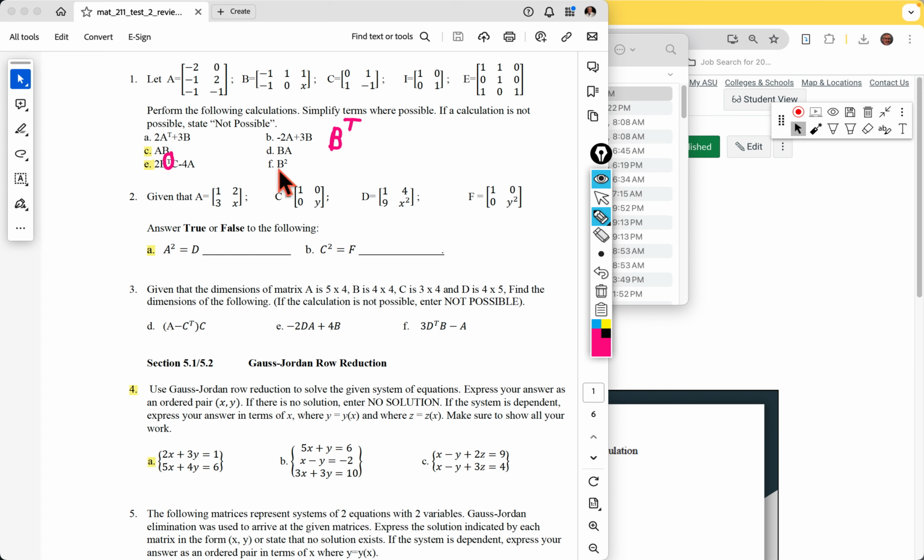So that's the other thing, I'm being transparent. You need to know how to do this. If you don't know how to do it, you're going to come to that question and not know how to do it. So to transform B, what we need to do is take this column and turn it into a row, and the next column, 1, 0, turn it into a row, and the last column, 1, x, turn it into a row. So now it is a 3 by 2 matrix.